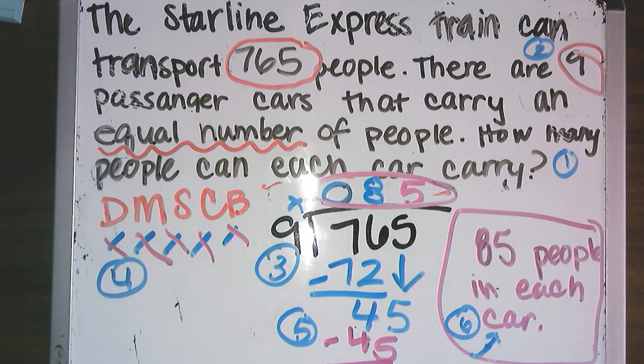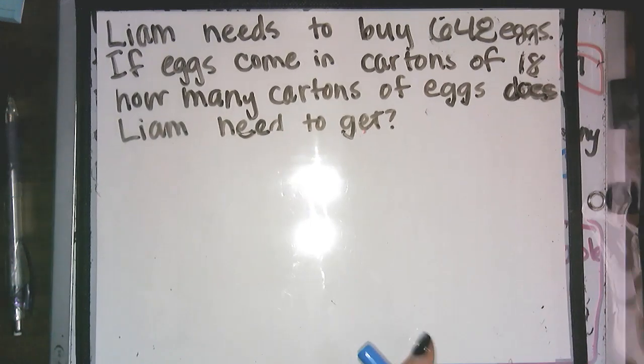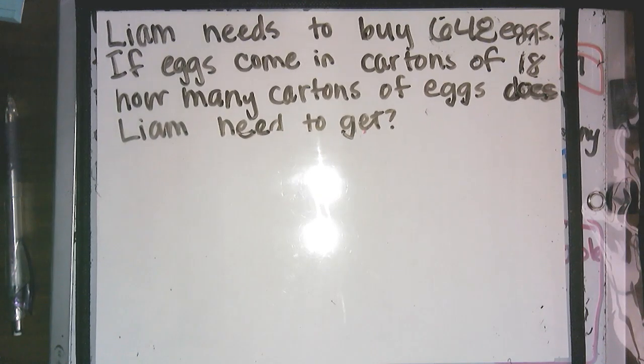So this is a large process. So it's going to take a little time to get used to, but you as smart 5th graders can do it. Let's go through one more together. Liam needs to buy 648 eggs. If eggs come in cartons of 18, how many cartons of eggs does Liam need to get?